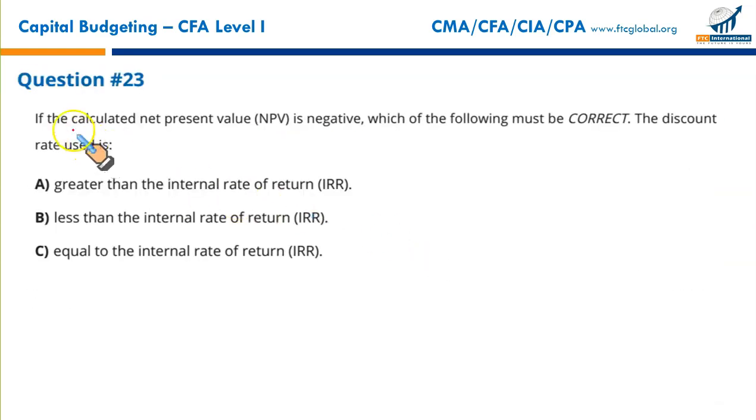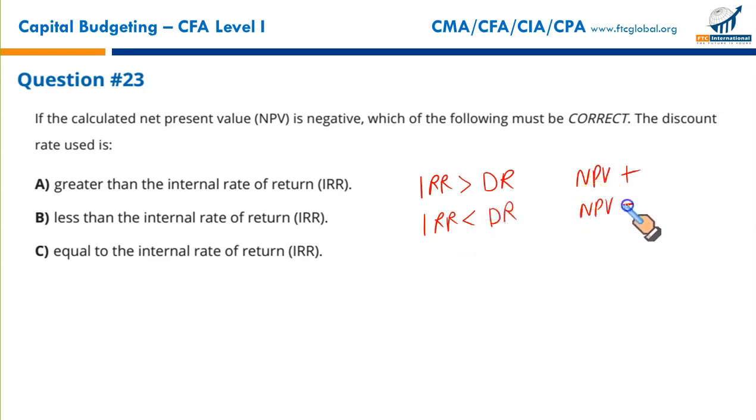Next, if the calculated net present value is negative, which of the following must be correct? Instead of just going to the question, let me first give you an idea. If your internal rate of return, the project rate, is greater than the discount rate, your NPV would be positive. If your internal rate of return is less than the discount rate used in the computations, NPV would be negative. And if your internal rate of return is exactly equal to the discount rate, at that rate, NPV is 0. And that's why we say that at IRR, the net present value is 0. The present value of inflows and outflows are the same. Now we can solve the question.